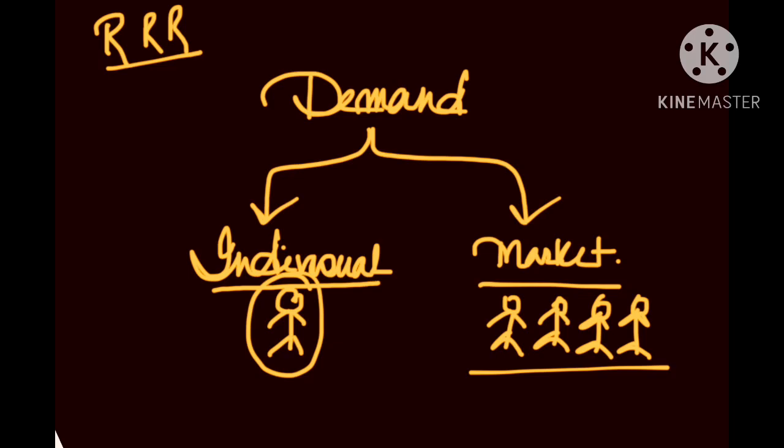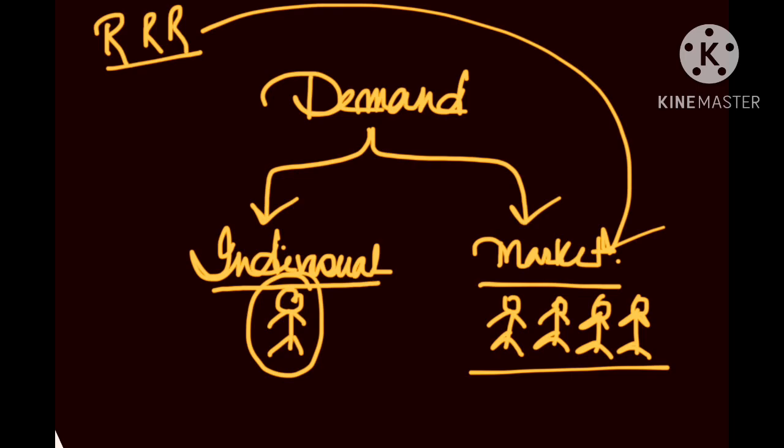We can consider the demand for RRR in the cinema hall as a representation of market demand, because the majority of people chose RRR, it is one of their favorite movies. That's why RRR, Pathan, this kind of movie is worldwide a blockbuster and hit. Now at the same time, there are people who might not like this kind of theatrical entertainment movie. People might not be emotionally connected with this kind of movie. Every individual has their own thought process and may not like this particular movie. So when I talk about an individual's thought process, we are talking about individual demand.